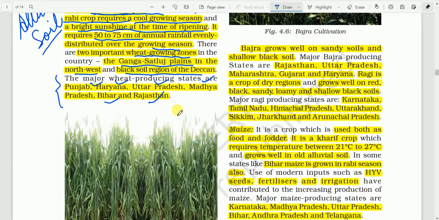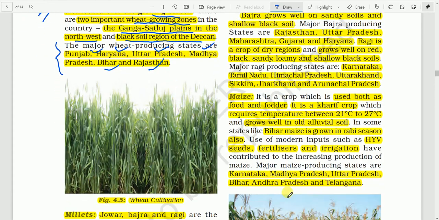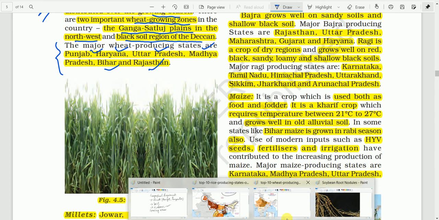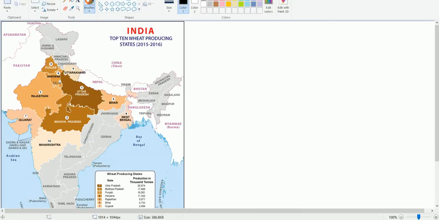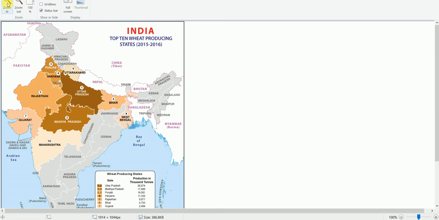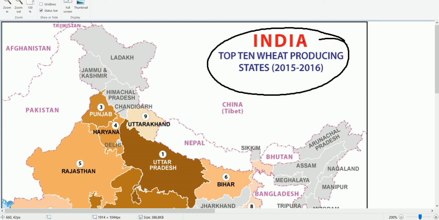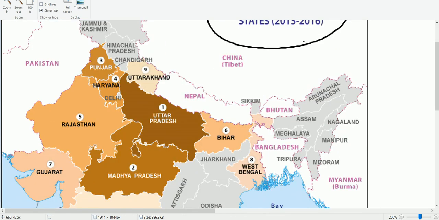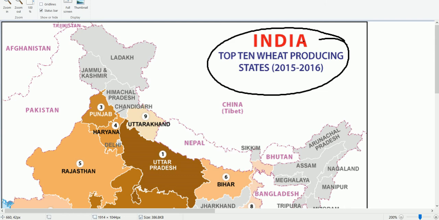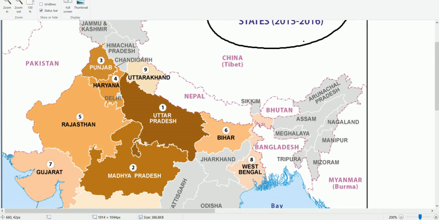We have one more map showing the distribution of wheat in India. This shows the top 10 wheat producing states in 2015-16, and here we have Uttar Pradesh, number one.